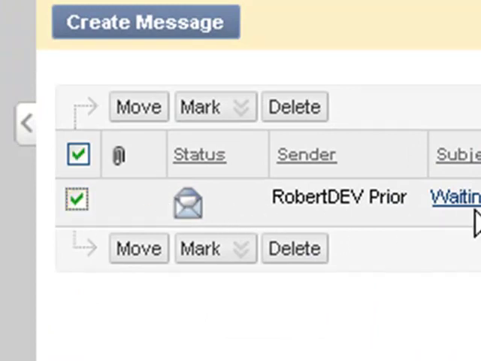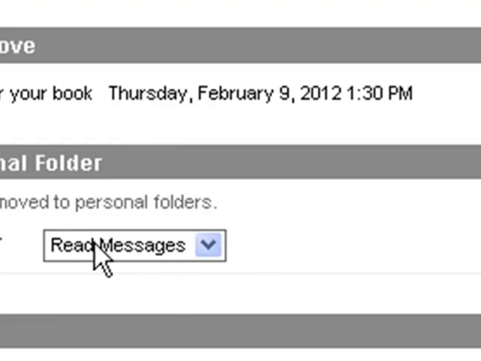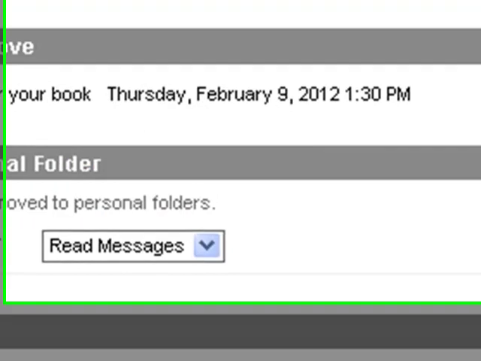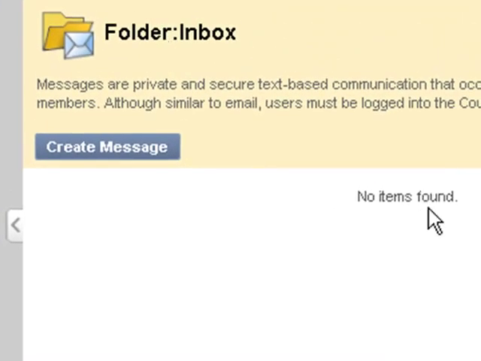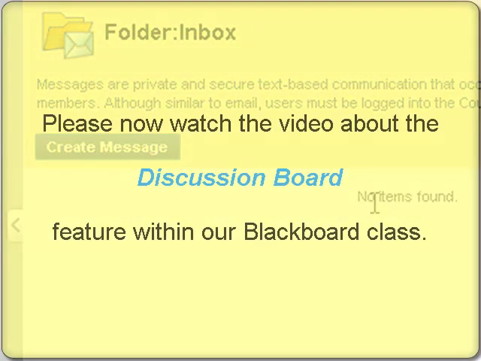Notice it doesn't move automatically. It stays in the inbox until I purposefully make the move. And I'll click move, and yes, I want to move it to the read messages, and so I click submit. And now there are no items in the inbox. I've read them all, I've moved them all. All right. Well, now I want to talk to you about the discussion board.